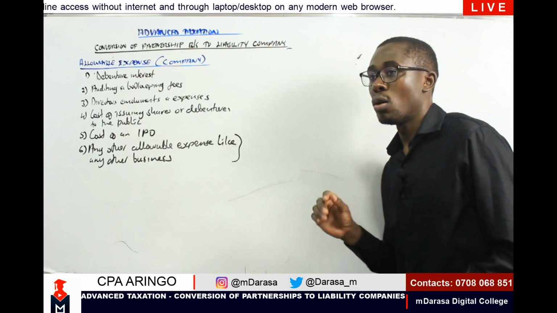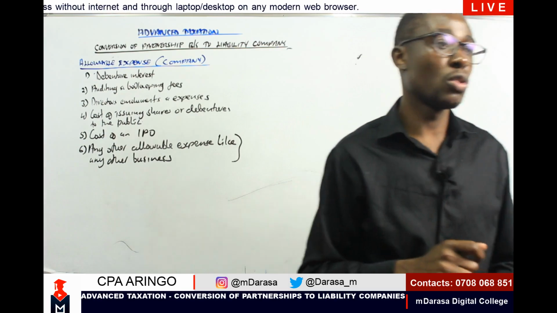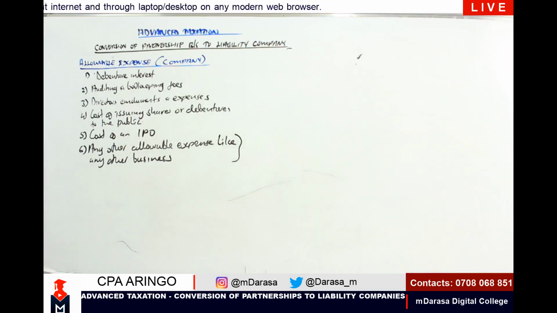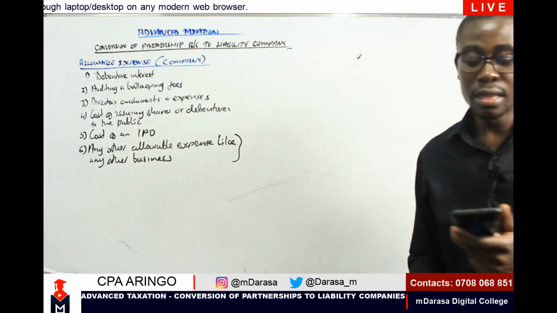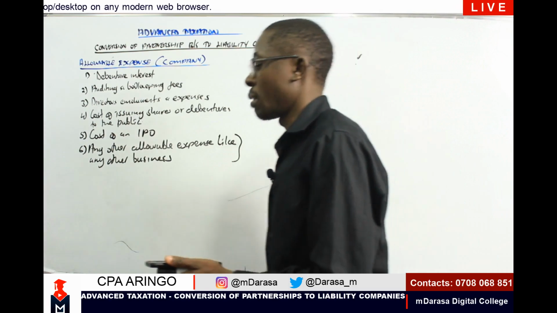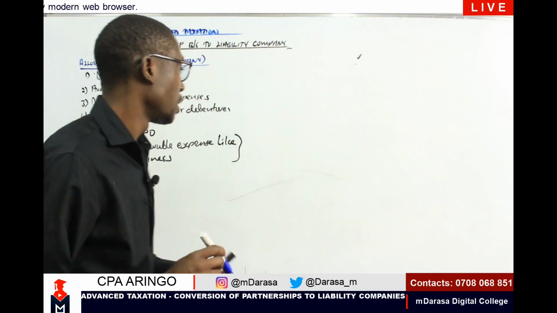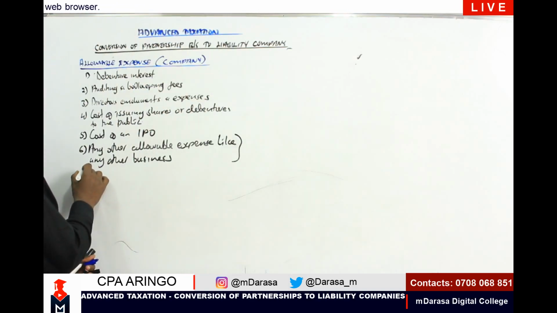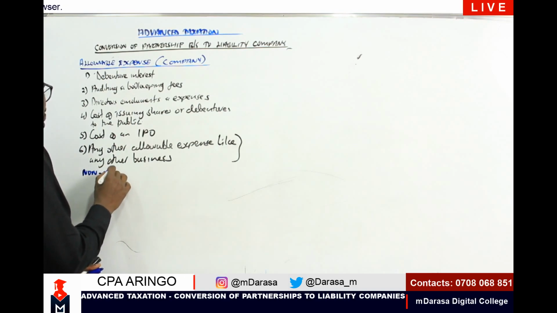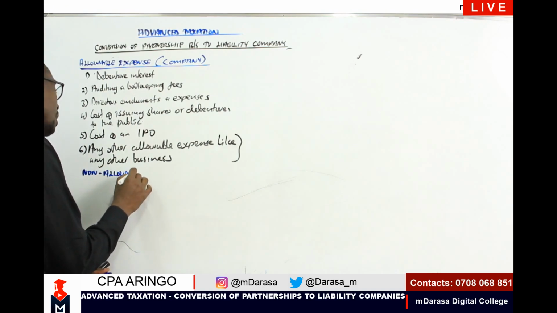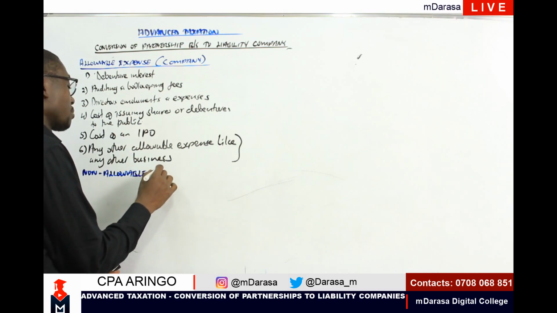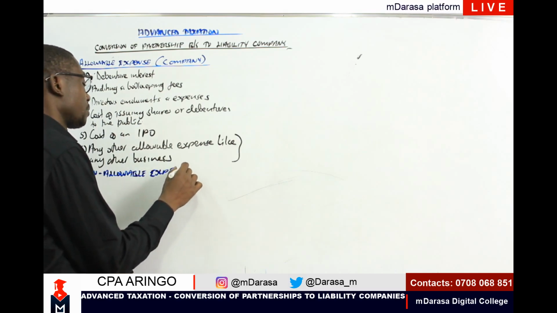Okay? Now, after we've talked of allowable expenses, my good students, it will also be very wise for us to talk about the non-allowable expenses for companies.